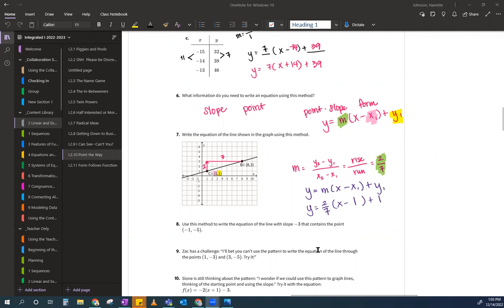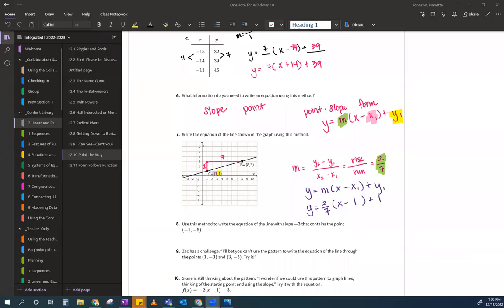Okay, so I'm going to pause this. I want pencil to paper. I want you to do this right here and give me an equation. Do you need to write all this work? No, you can just give me an equation. Okay, go ahead and pause and give yourself some time to do this. All right, so we're going to just continue. I don't know why I have this thing out still.